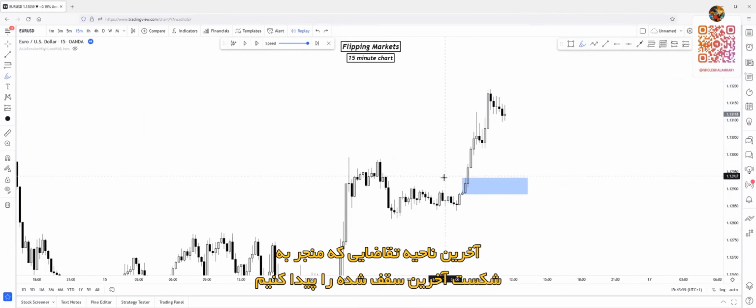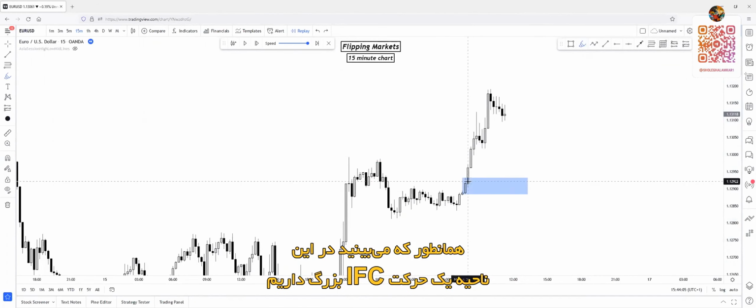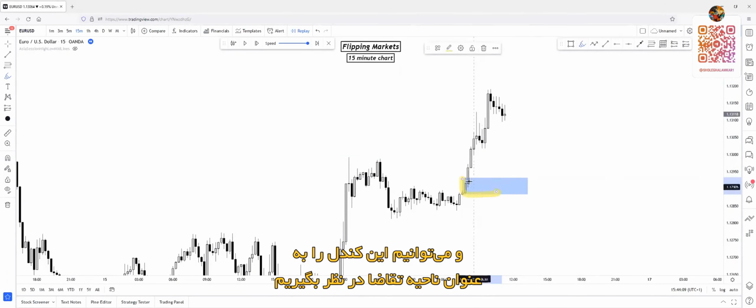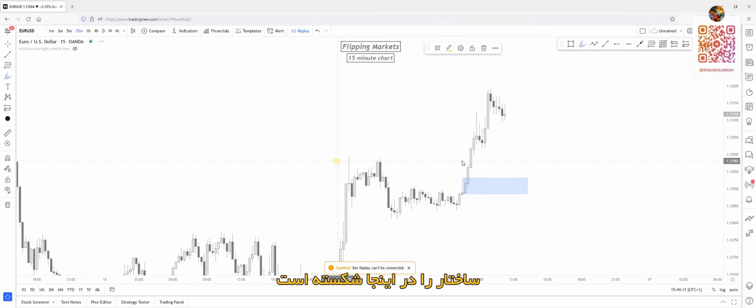Let's find the demand zone that broke through the last structural high point. That's fat liquidity and created inefficiency. As you can see, we have inefficiency in this region, huge inefficiency. And actually, we can mark this candle out as our demand zone because the break of structure and the inefficient move came into the market from this candle. So it broke structure here.